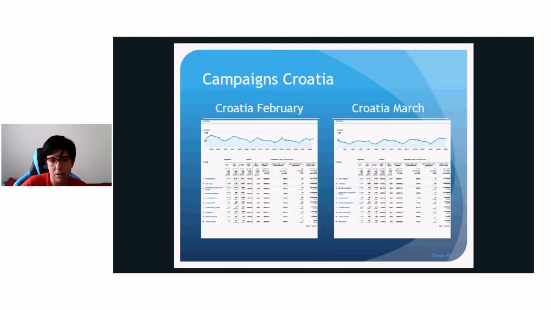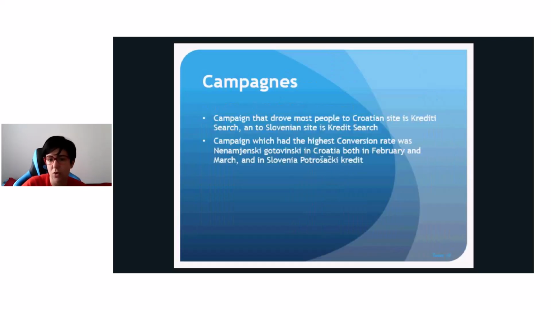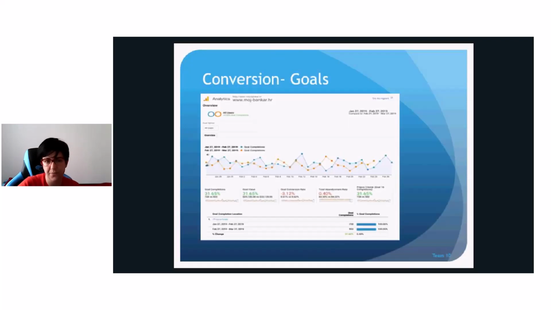Here we can see a comparison of February and March for campaigns in Croatia. The results are very similar too. Campaigns that drove most people to the Croatian site is Krediti search, and to the Slovenian is Kredit search. The campaign which had the highest conversion rate was Nenamenski Gotovinski in Croatia, both in February and in March, and in Slovenia that was Potrošački kredit.